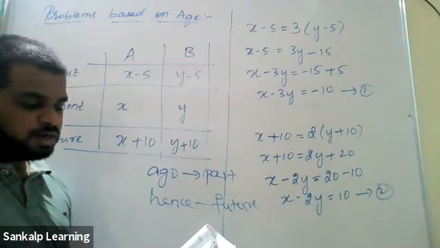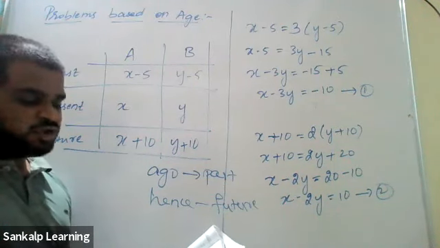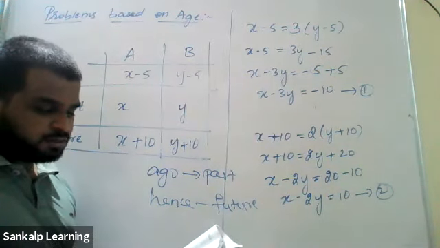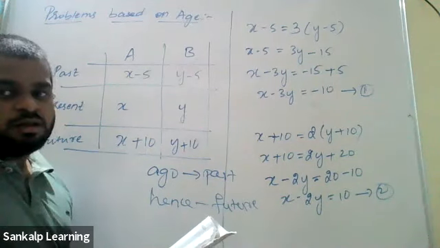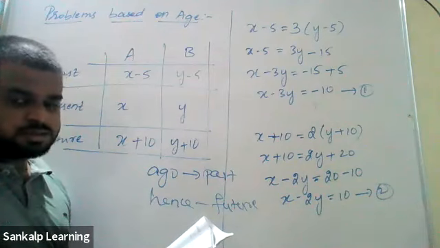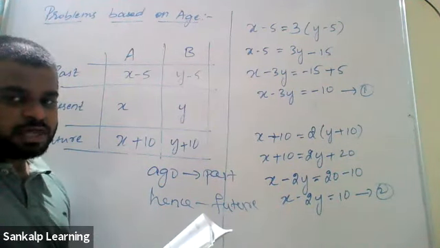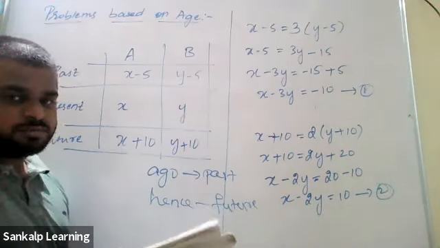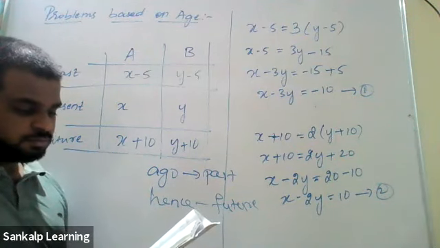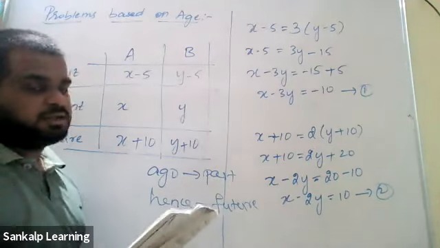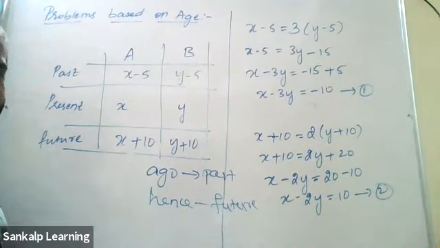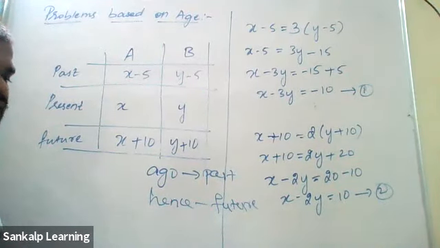5 years hence, the age of Jacob will be 3 times that of his son. 5 years ago, Jacob's age was 7 times that of his son. What are their present ages?